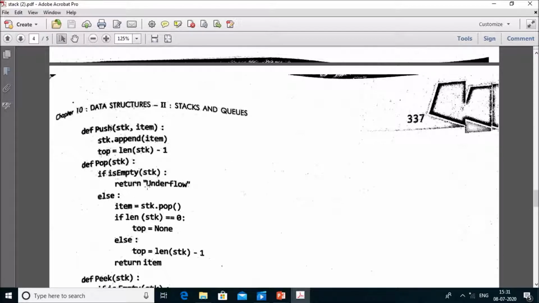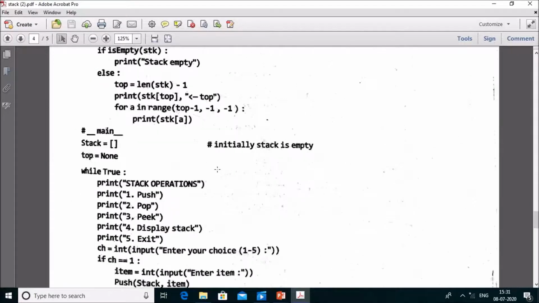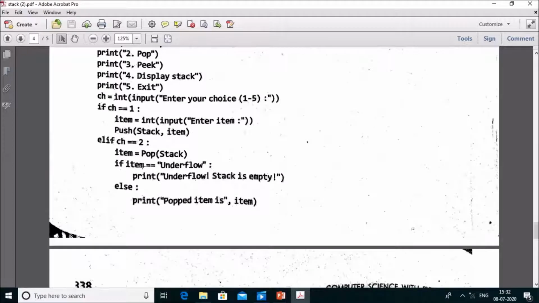If it returns underflow, then the function gets terminated and it takes the value underflow below where it has been called. It is here: item is equal to underflow. If item contains the value underflow, the message comes: underflow, stack is empty.